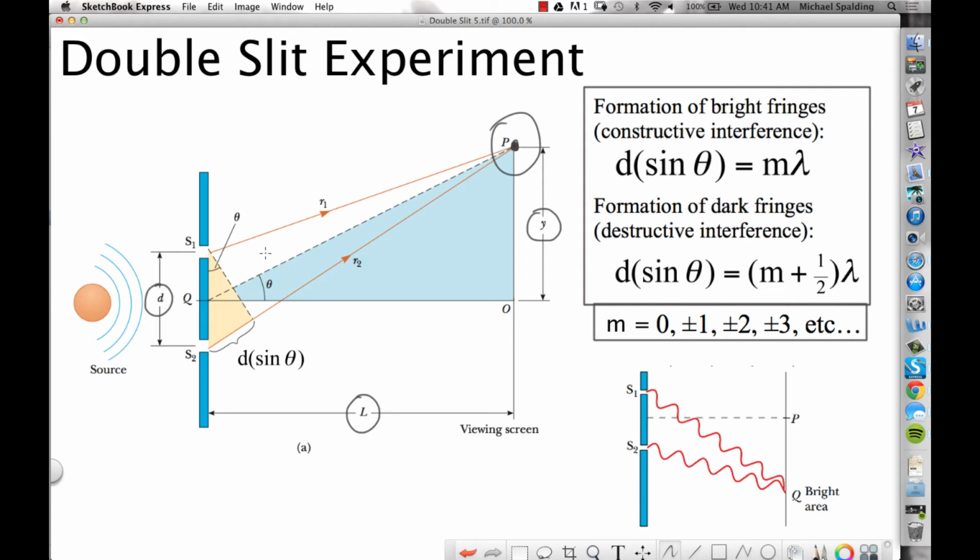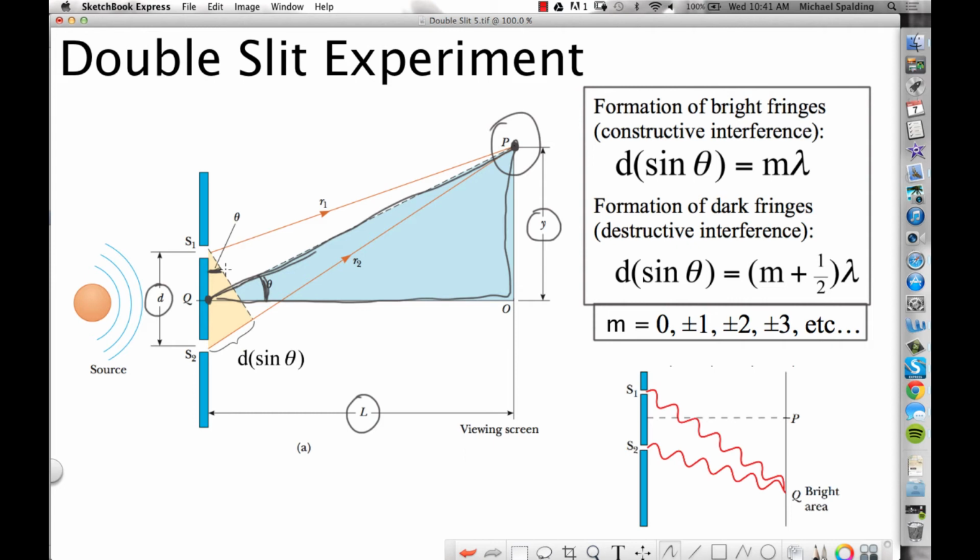And then lastly is theta. Theta is the angle, so we'll look at this triangle right here. So see this blue triangle? Theta is the angle from the midpoint between the slits up to the point you're focusing on. That's theta there. But then theta also appears in this smaller triangle right here. What color is that? Like yellow? No, brown. I'm colorblind. This other smaller triangle. This is theta right there.